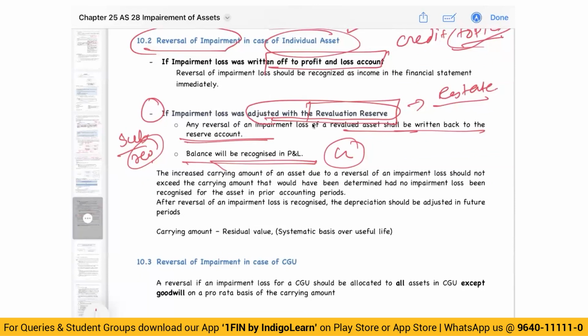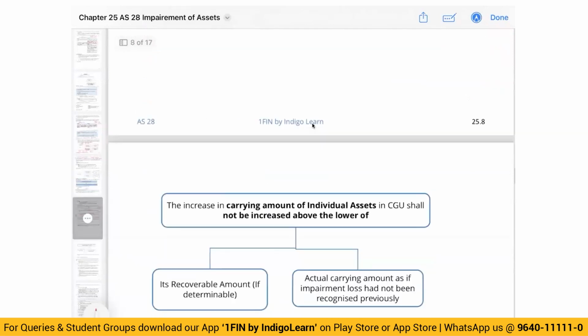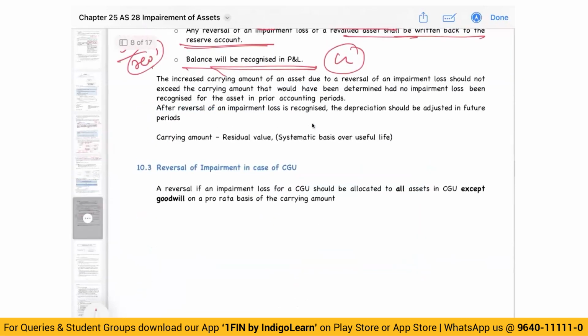Okay. Then there is one more thing that you need to keep in mind. Whenever we are reversing impairment, the reversal should not lead to the asset value being more than the carrying amount if there was no impairment. Now, what do I mean by that? It basically means, let's just show an example.